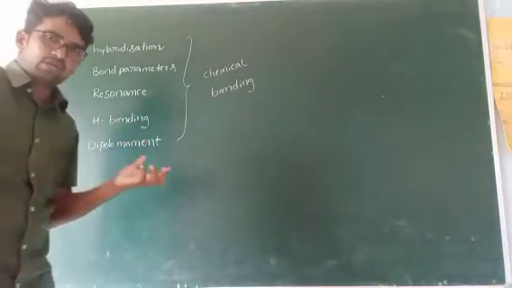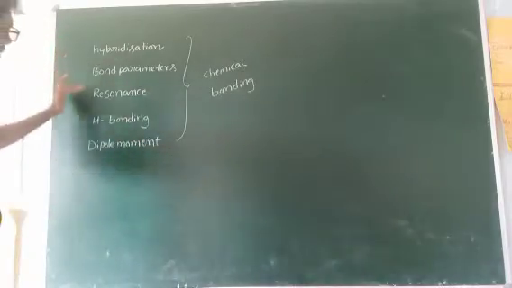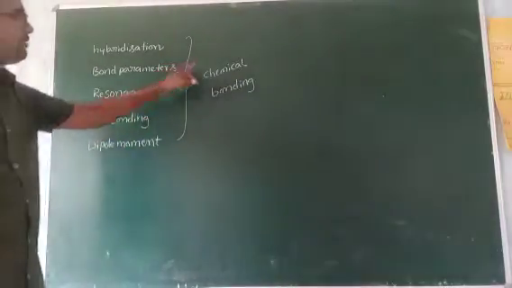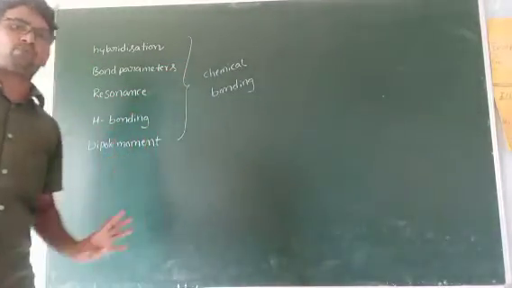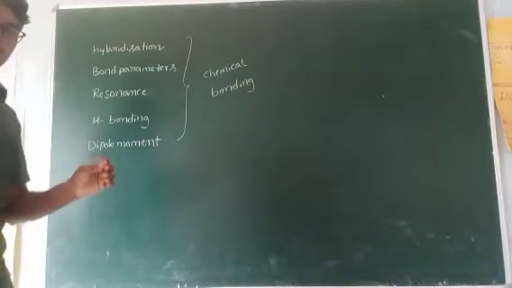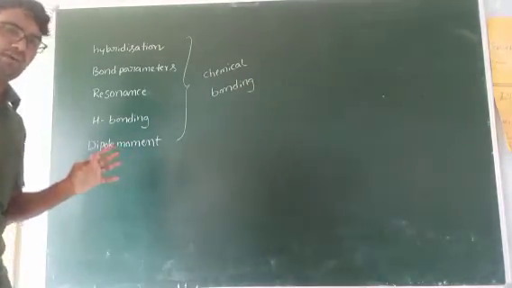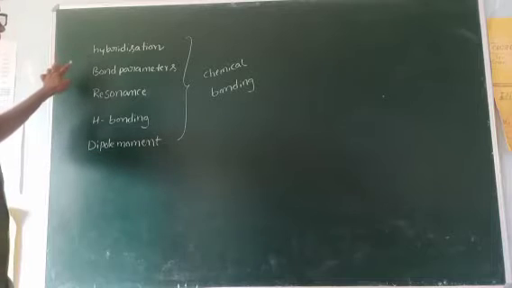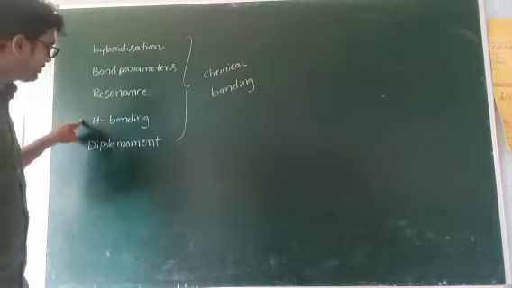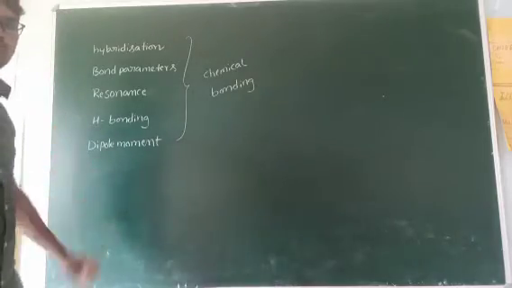Actually in this lesson we covered these concepts also. I already explained these concepts in chemical bonding in the 8th class fact program. Just revise the topics and solve some problems given in our material: hybridization, bond parameters, resonance, hydrogen bonding and dipole moment.